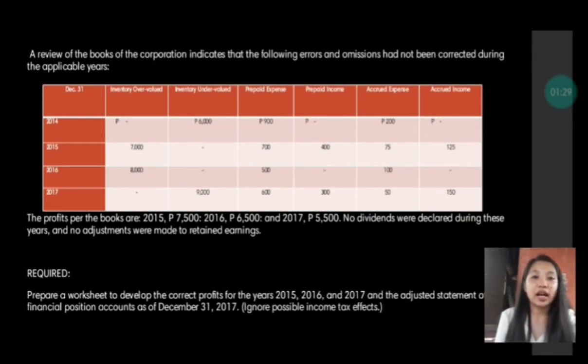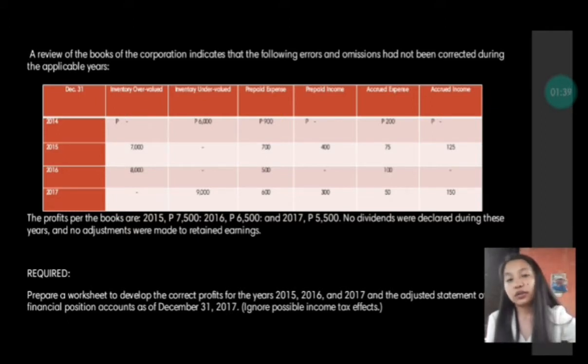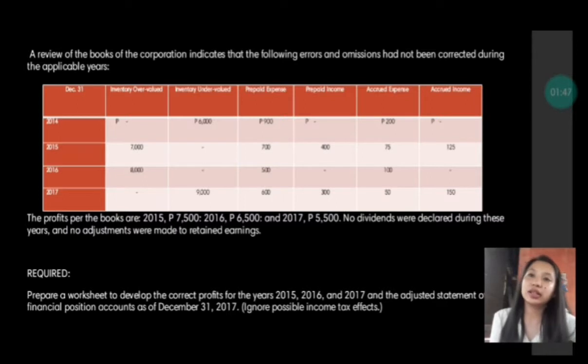Additional information. A review of the books of the corporation indicates that the following errors and omissions had not been corrected during the applicable years. So we have years 2014, 2015, 16, and 17. For 2015 and 2016, we have an inventory overvalued amounting to 7,000 for the year 2015 and 8,000 for the year 2016. And we also have an undervalued inventory of 6,000 for the year 2014 and 9,000 for the year 2017.